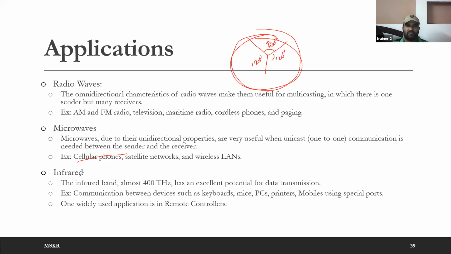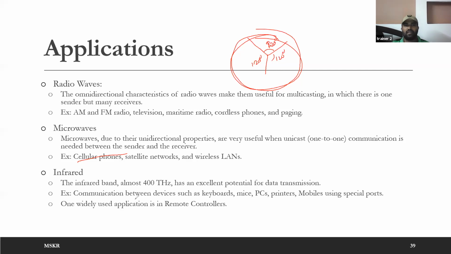And infrared. The infrared band is almost 400 terahertz, so it can be used for data transmission. Because of that only, it is used in short range data transmission, such as communication between devices like keyboards, mouse, PCs, printers, mobiles, using special ports, infrared ports.